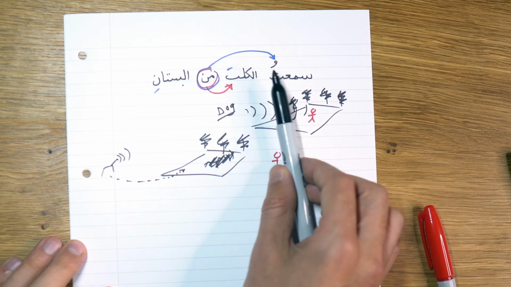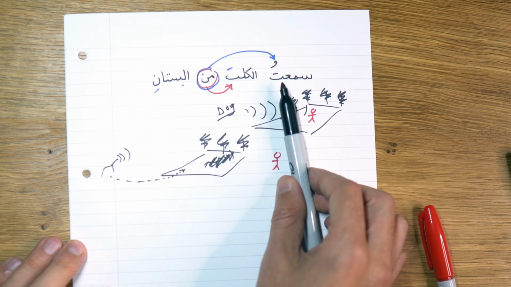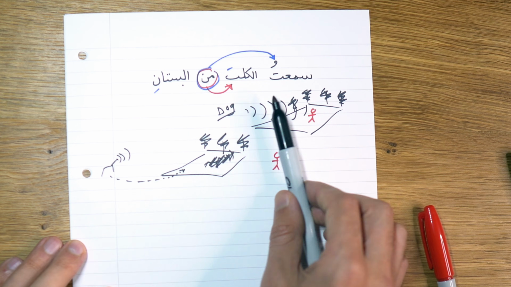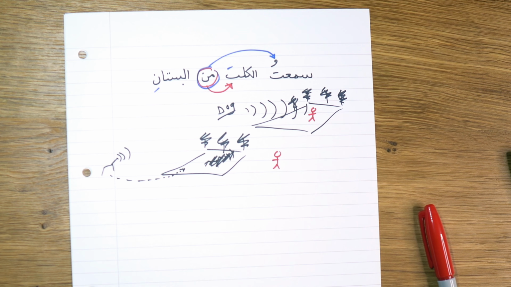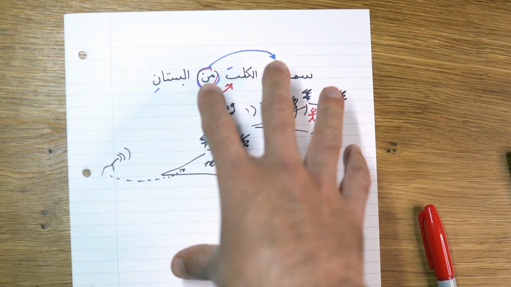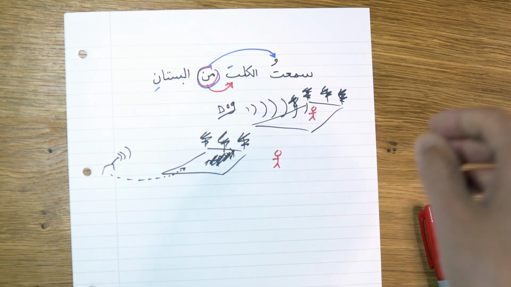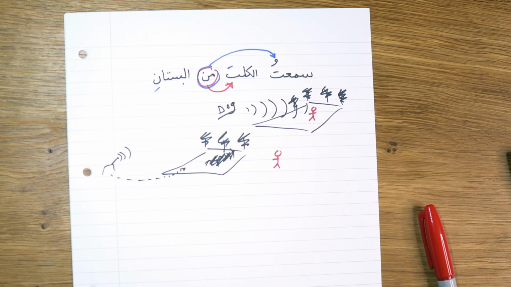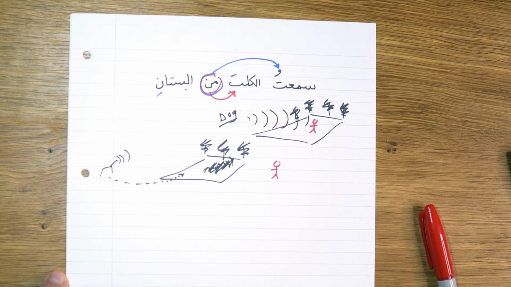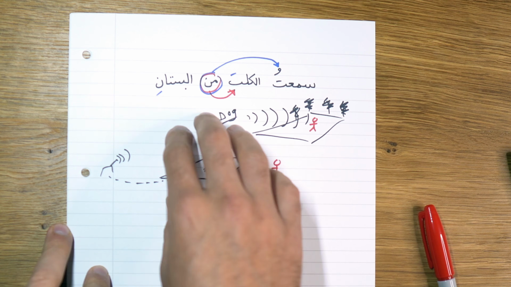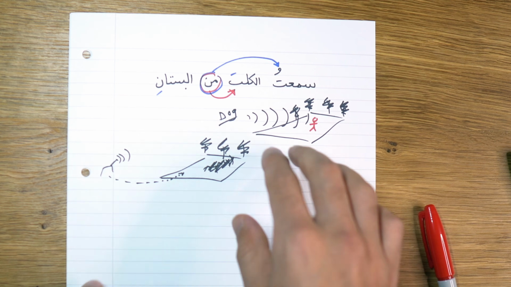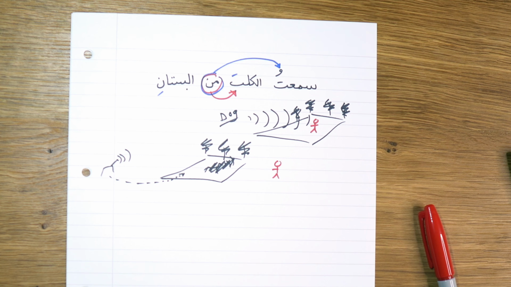So you see what happens over here. You have different possibilities of where this muta'alliq is connected to, where it goes back to. Like I said, this is extremely important if you want to understand how to translate verses and understand mufassirin like Ruh al-Ma'ani and others. You need to really understand this concept of muta'alliq, where the prepositions are connected to.